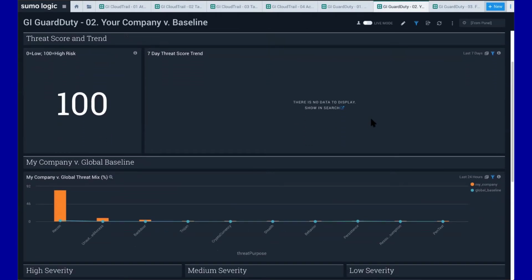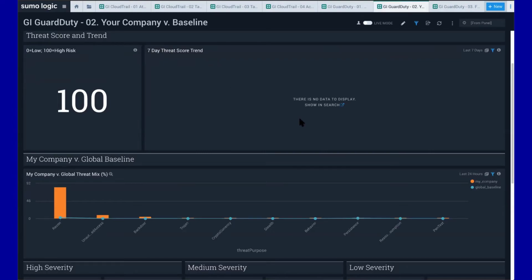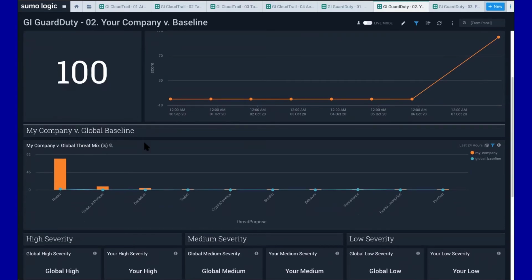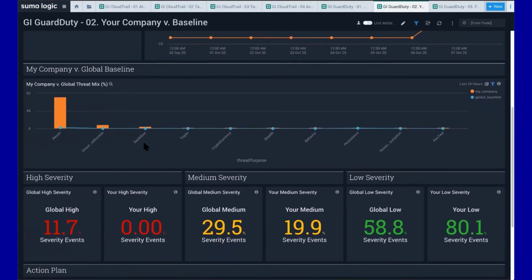And what you'll see here is my 7-day threat score from GuardDuty, and you give it a second, and you'll see that, no surprise, in the last day, from yesterday to today, I went from a 0 score to 100. It's my demo. I've got to show some interesting things, so we're going to make sure that it's got some high-risk stuff in here. That's why that popped. But what's important here is being able to see, based on the different threats, what is happening in my environment compared to that global baseline.